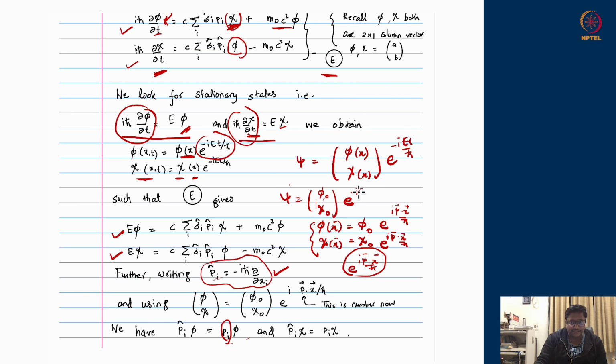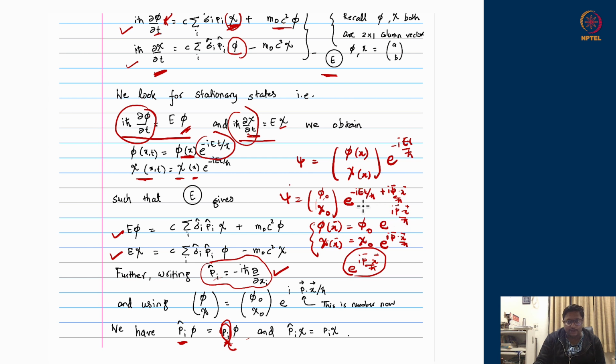And then e to the power minus i e t upon h bar was already there, and plus i p dot x upon h bar will come, where p is the eigenvalues of the momentum operator. Its component p is a vector here. It is an ordinary vector, not an operator anymore. It is eigenvalues. Its components are eigenvalues of different p operators. So the P1 operator will give the P1 eigenvalue back, the P2 operator will give the P2 eigenvalue back, and the P3 operator will give the P3 eigenvalue back. And these eigenvalues P1, P2, P3, which are real numbers because they are eigenvalues of a Hermitian operator, will generate this P vector.